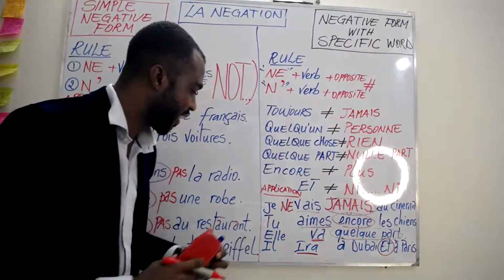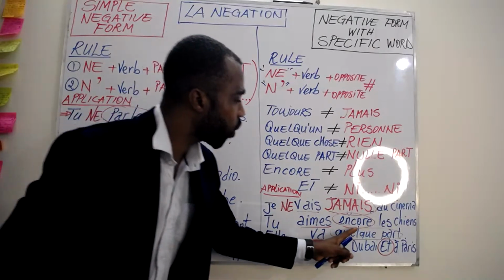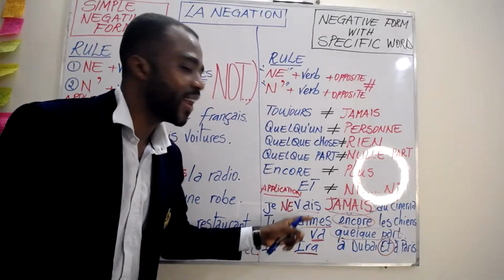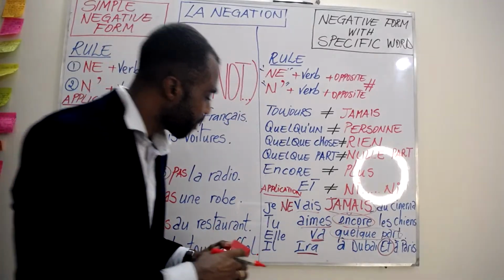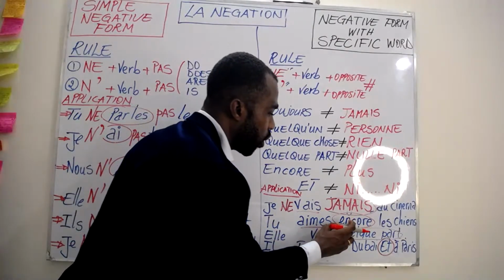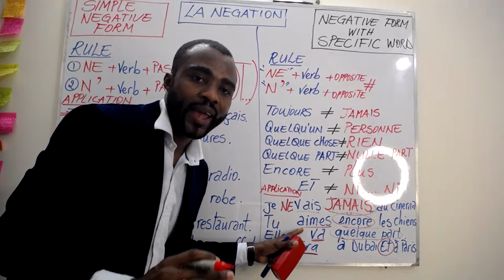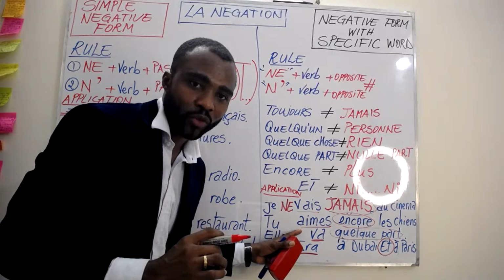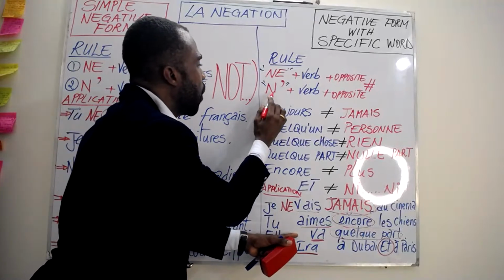Now let's try the second one. Tu aimes encore les chiens. You still like dogs. Our verb is aimes. It starts with A, which is a vowel, so we're going to apply the second rule.